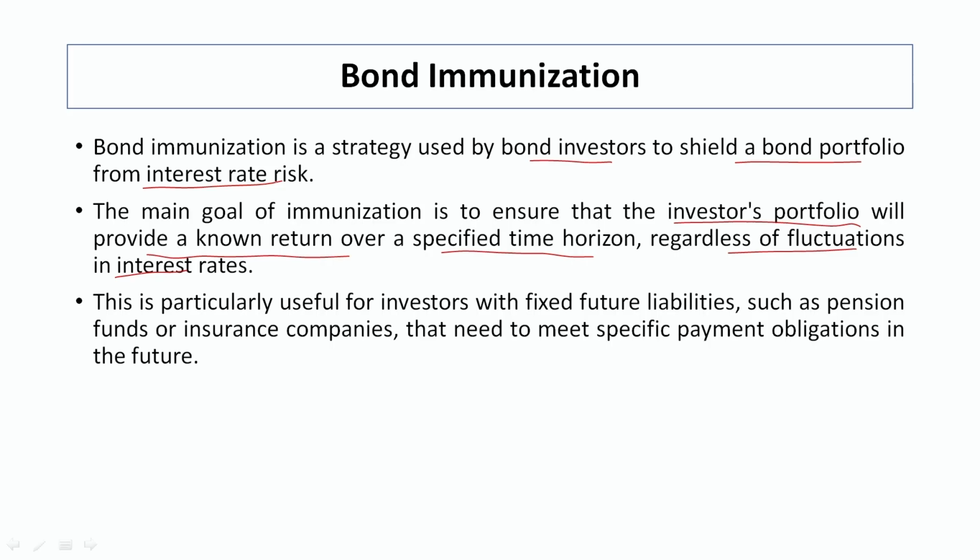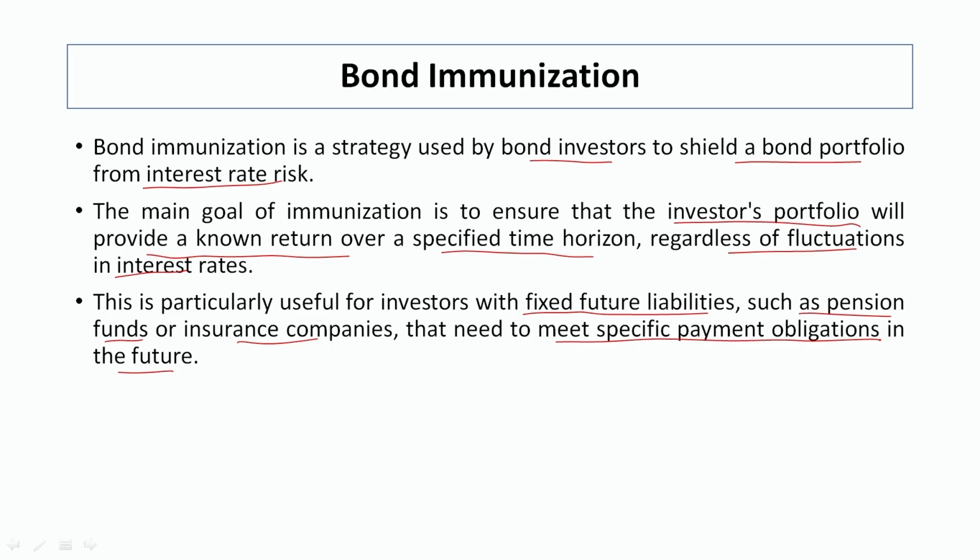This is particularly useful for investors with fixed future liabilities, such as pension funds or insurance companies that need to meet specific payment obligations in the future. Why? Companies that have or manage pension funds, as well as insurance companies, have to pay a fixed amount at the time of maturity.